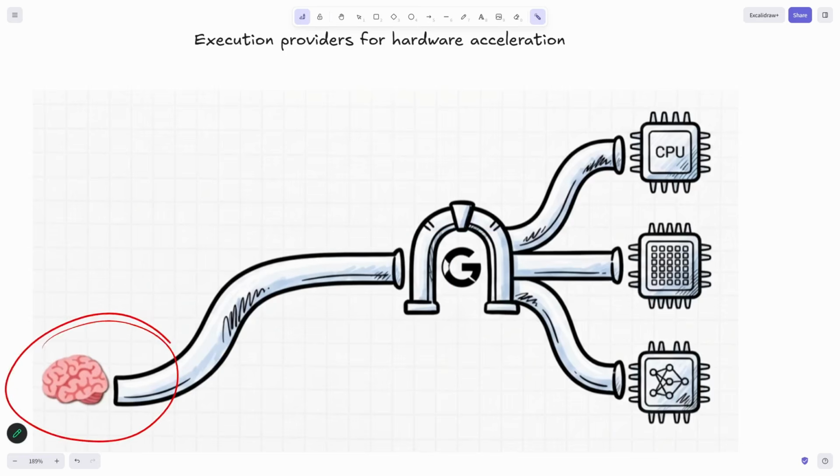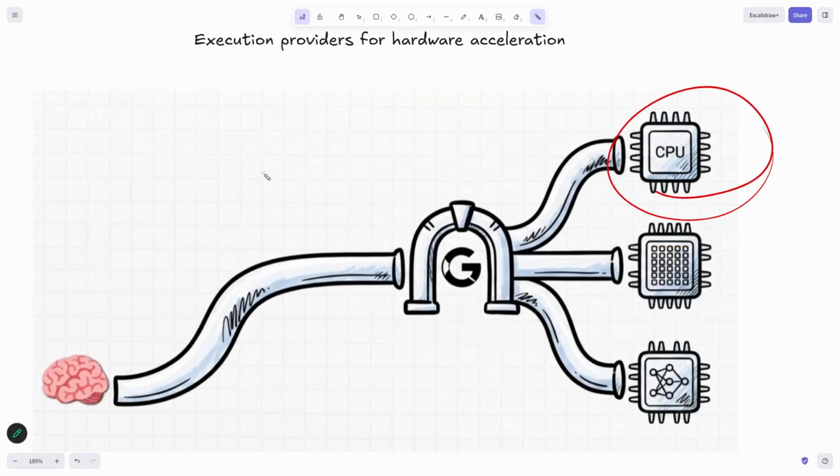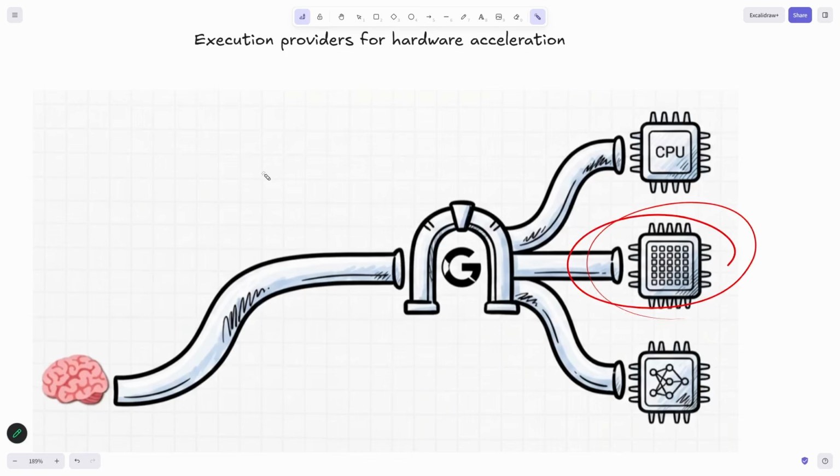The moment we run this ONNX model, it will directly find the hardware of the specific processor. Now this is my computer, so it will target the CPU automatically. This is a GPU, so it will target the GPU automatically. And this is the chip of the mobile, Snapdragon, right? So it will capture that Snapdragon, the mobile chip, automatically.